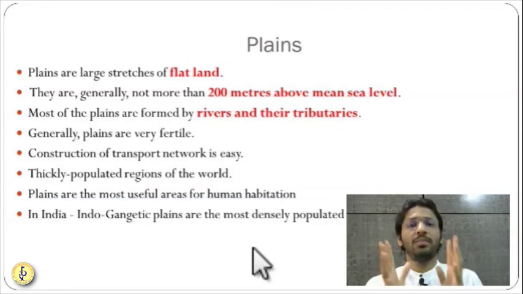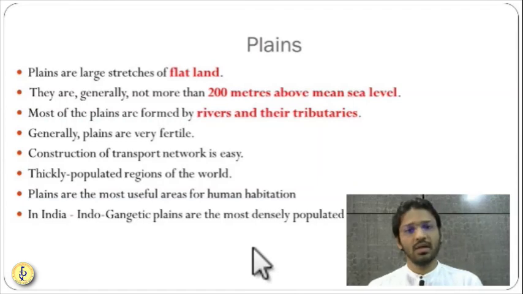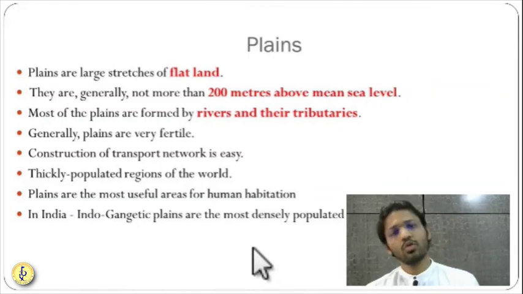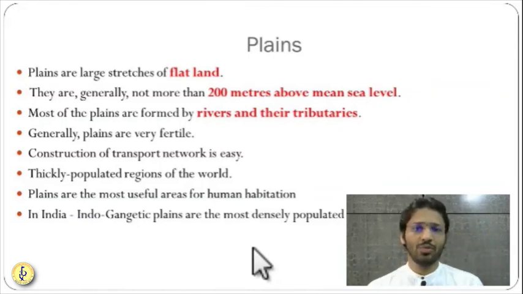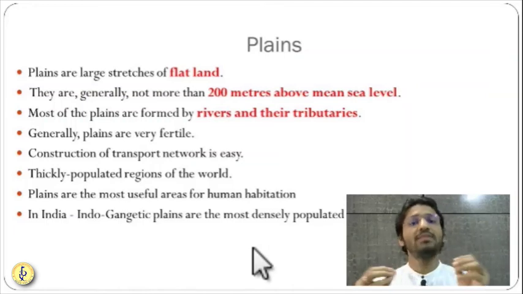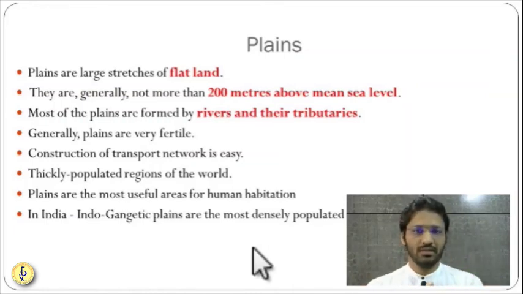Generally, most of the plains have been created by rivers, but there are certain plains created by tectonic activities. Plains are very important from the point of view of settlements, because all the civilizations have developed in the plains.